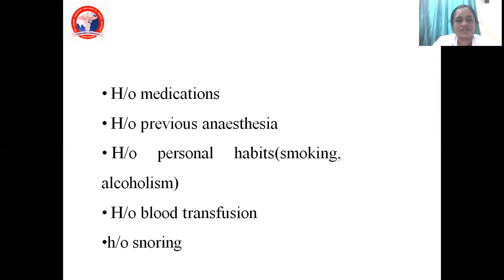Then your blood transfusion history. Snoring. Why snoring? Because anesthetists are more concerned with the airway. So whenever there is snoring, you are alerted. Okay, some problem in the airway. So I have to be careful with this patient. So I am asking the history of snoring.